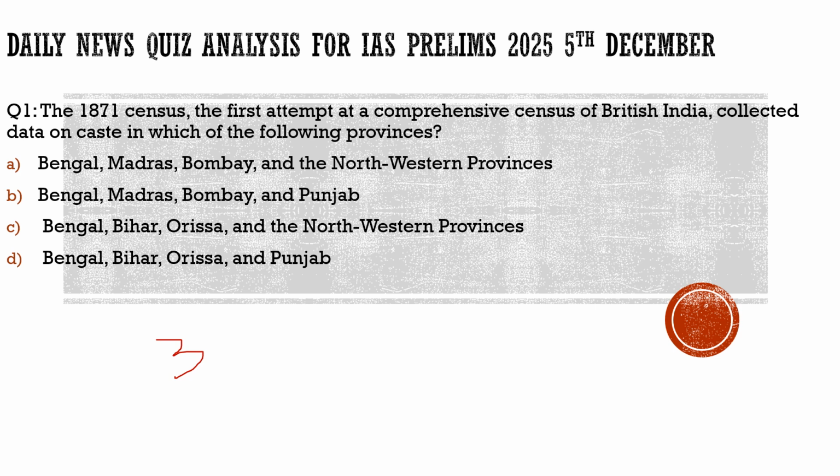The other set of questions which we discuss here are taken from the static portion. If you have followed me, you would definitely know we have started discussing the static topics also, and every day we frame a static question on a small article, however small or discrete the topic may be. We frame a question on that topic and give the idea of how questions can be asked from such discrete topics. So this is the second type of question which we discuss here.